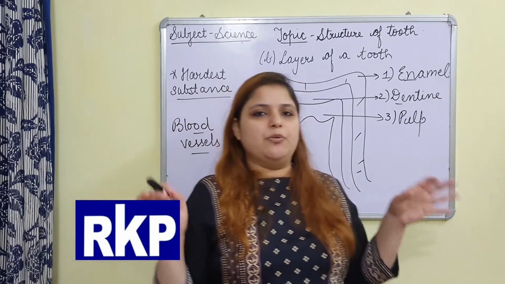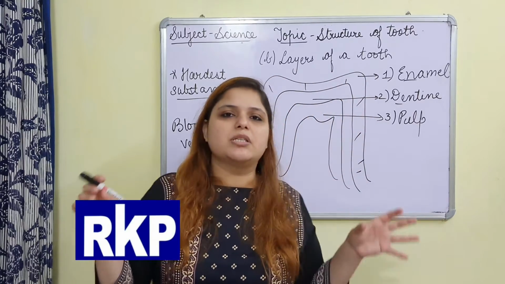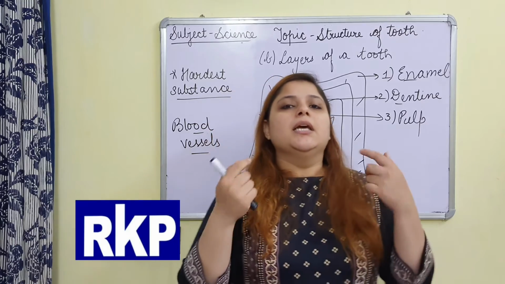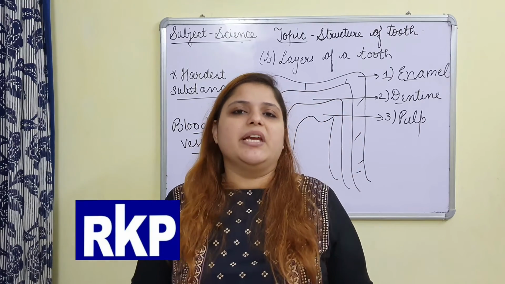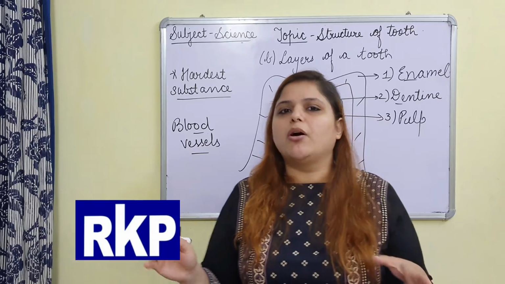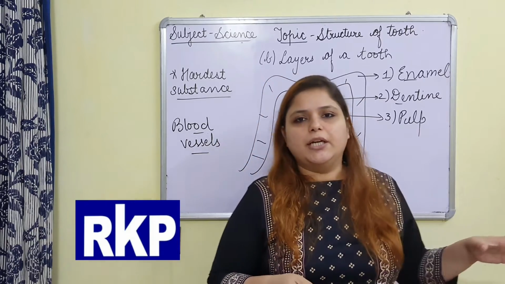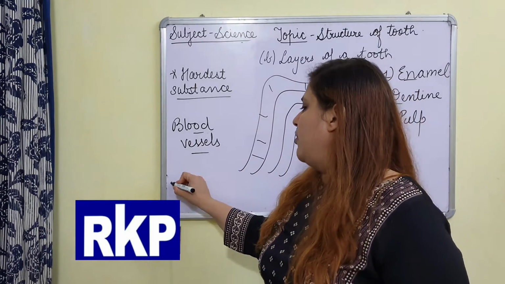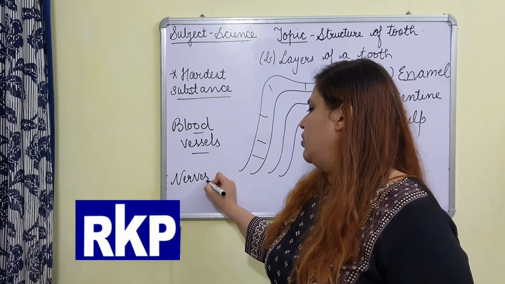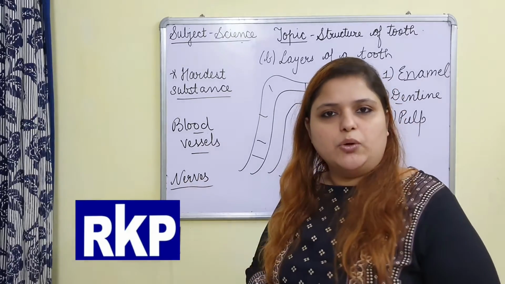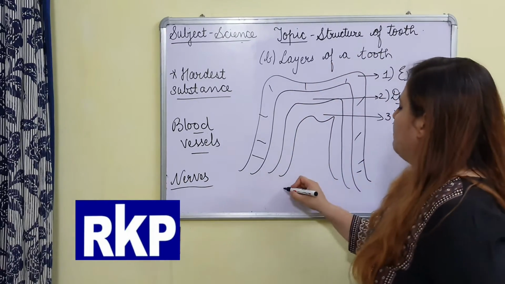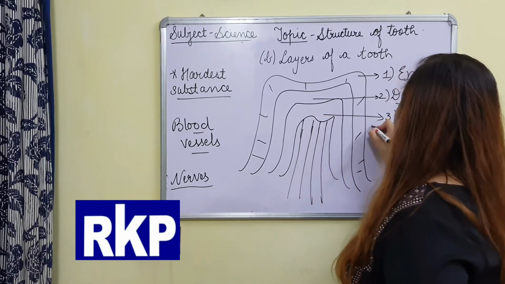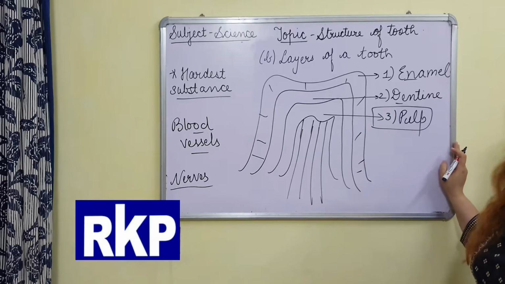Like we say that CPU is the brain of the computer, because CPU controls all the activity of the computer. Similarly, our brain control each and every activity of our body, because all the organs of our body are connected to the brain, whether directly or indirectly, and they are connected with the help of special structure known as nerves. What they are known as? Nerves. So all the blood vessels and nerves are connected to the tooth at this portion of the tooth, pulp.